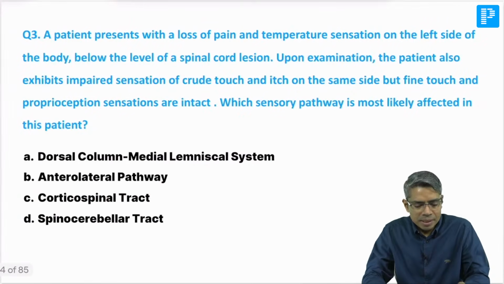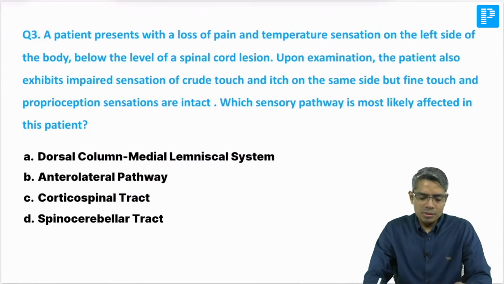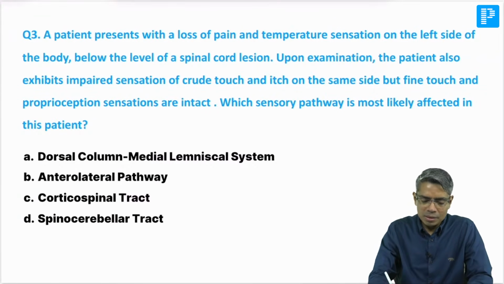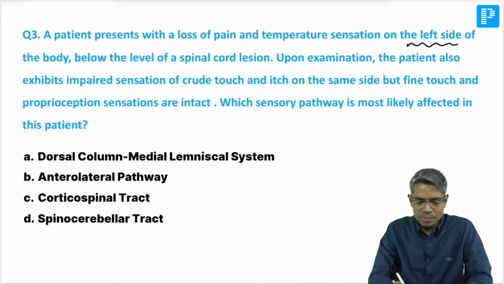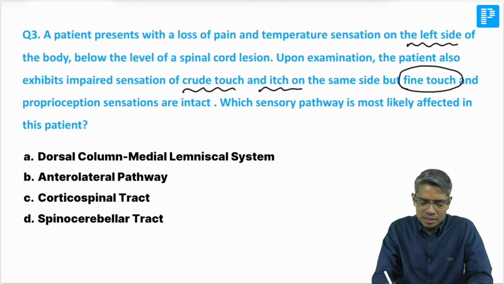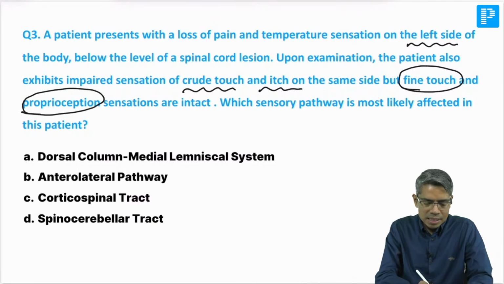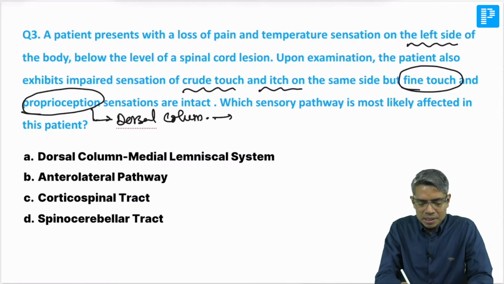Okay, very good. Our next question: a patient presented with loss of pain and temperature sensation on the left side of the body below the spinal cord lesion. On examination, crude touch is also impaired on the same side, but fine touch and proprioception are intact. Fine touch and proprioception are sensations of the dorsal column, or posterior column, so the dorsal column is intact in this question.